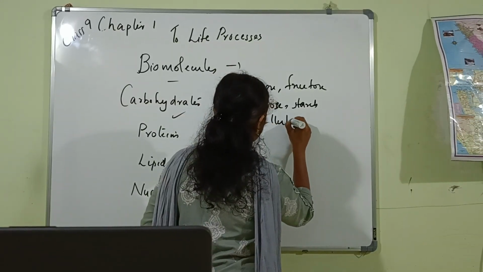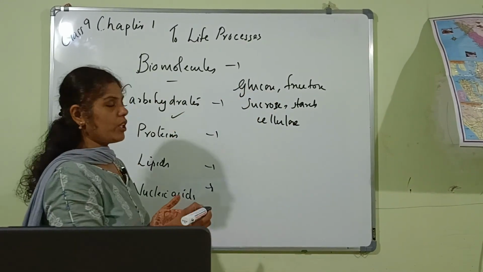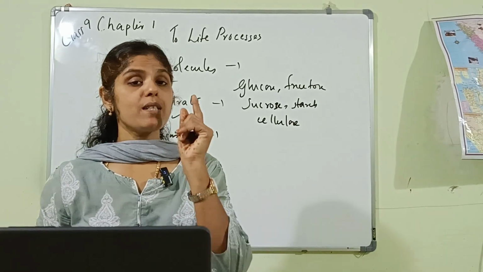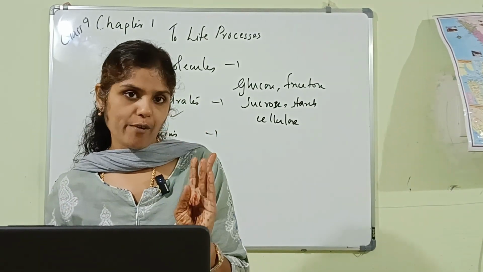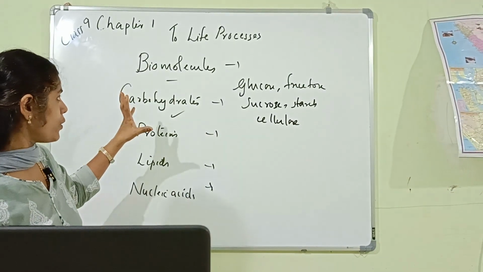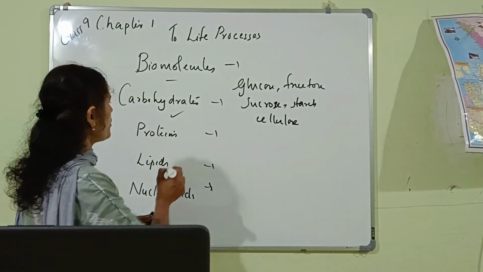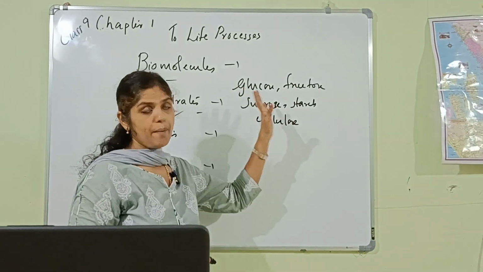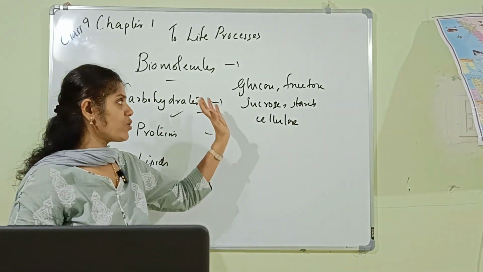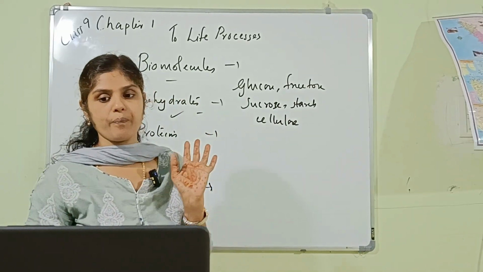So these are the examples of carbohydrates. Now the point, biomolecules means those molecules which are required or very essential for the existence of life. You understood what is biomolecule? And of the biomolecules, first one you are going to study about carbohydrate, and the examples of carbohydrates are glucose, fructose, sucrose, starch and cellulose.